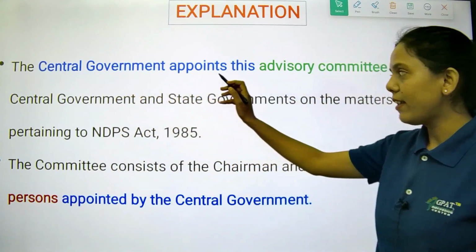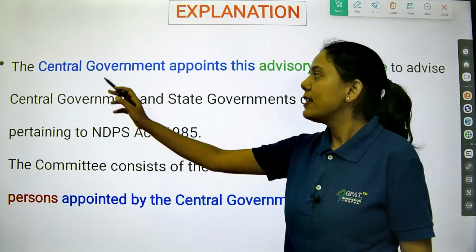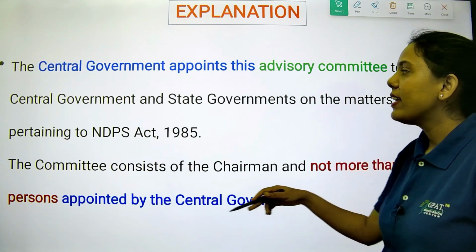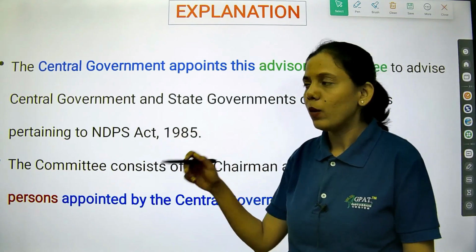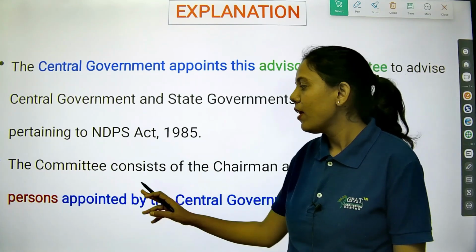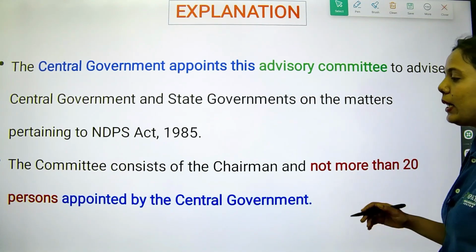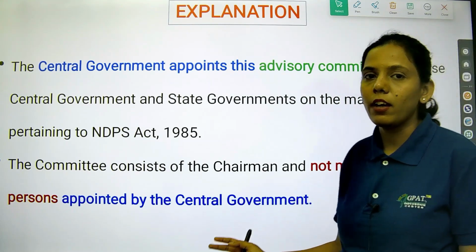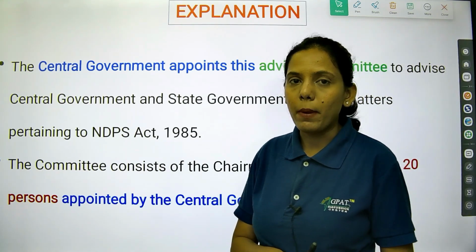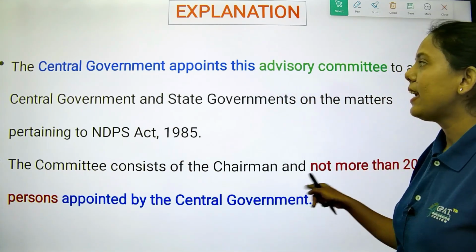The central government appoints this advisory committee. Who has the authority? The central government appoints this advisory committee to advise the central and both state governments. It is pertaining to the NDPS Act, 1985, and the committee consists of the chairman and not more than 20 members appointed by the central government. So this consultative committee consists of 20 members. It should not be more than 20, and it is appointed by the central government.